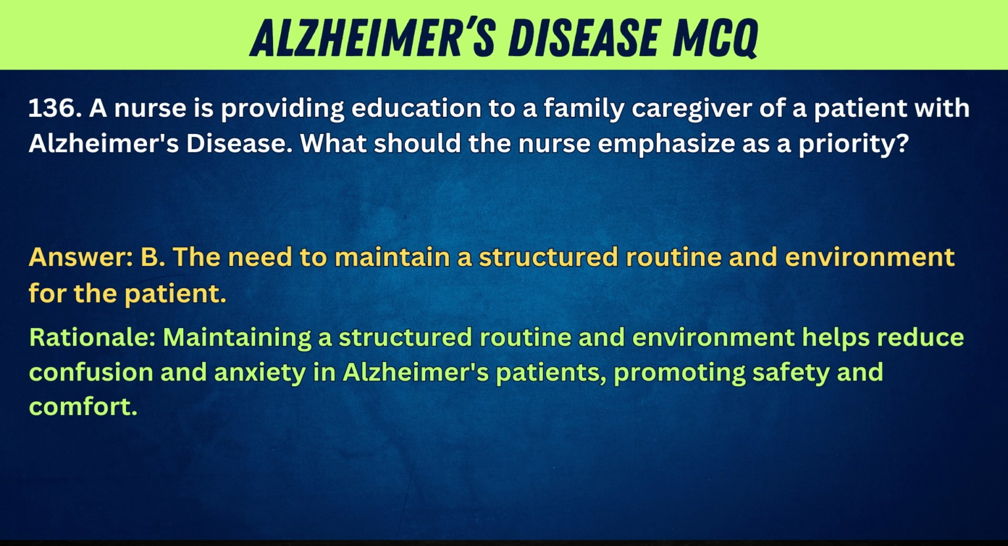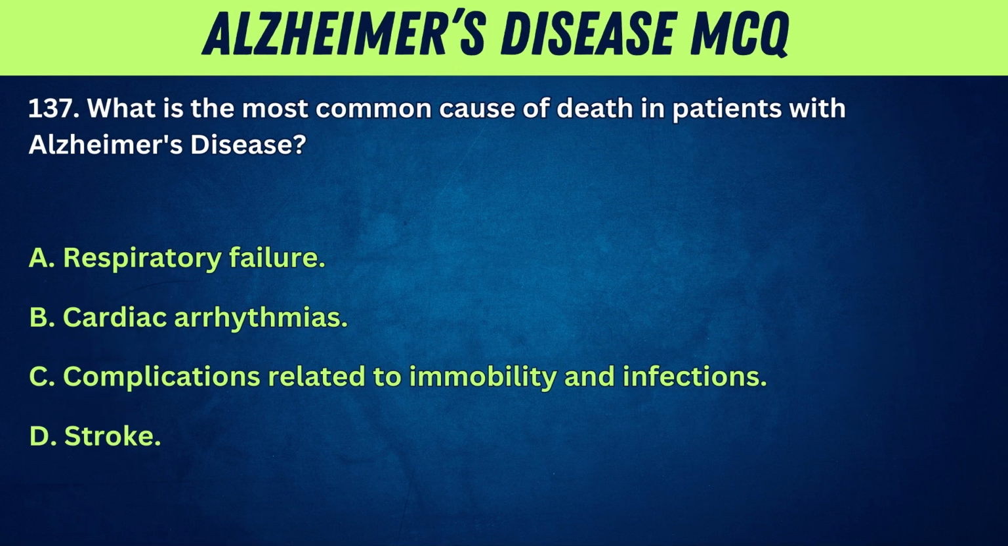Answer. B. The need to maintain a structured routine and environment for the patient. Rationale. Maintaining a structured routine and environment helps reduce confusion and anxiety in Alzheimer's patients, promoting safety and comfort.